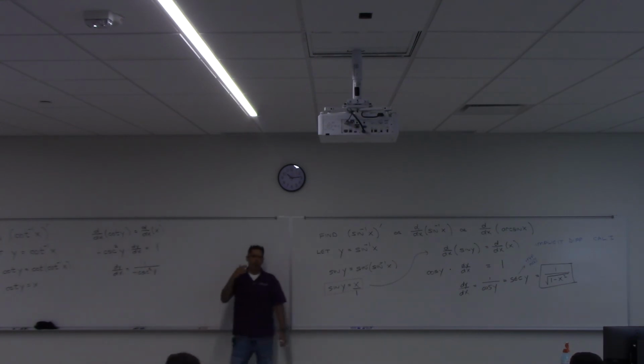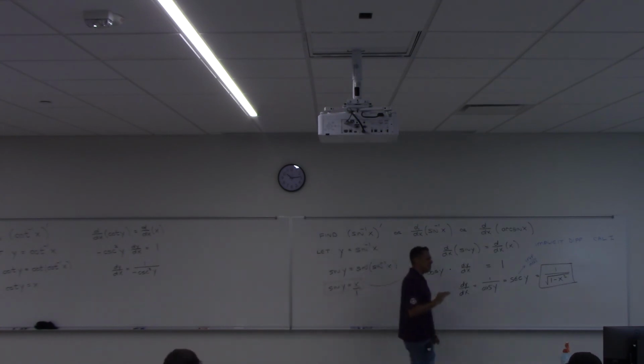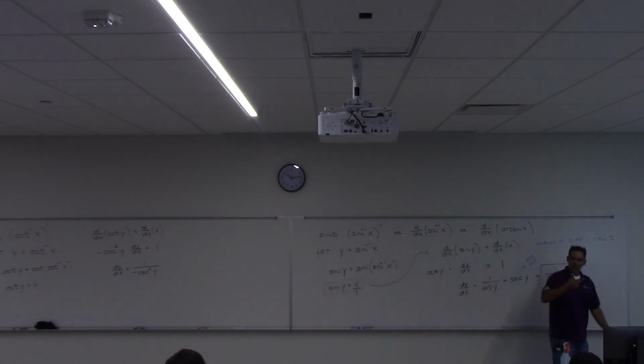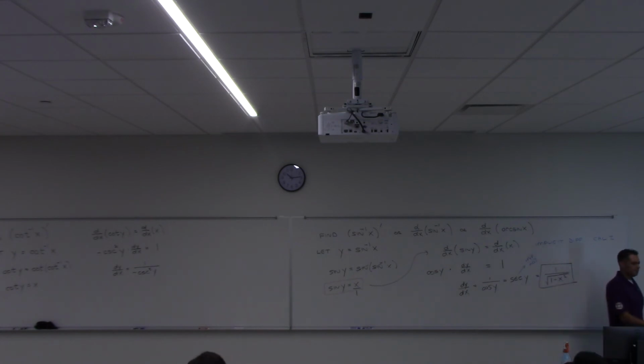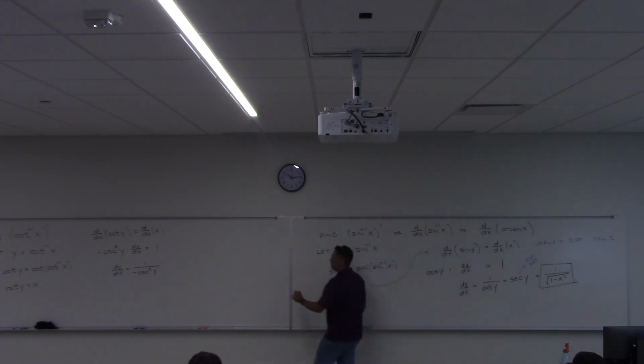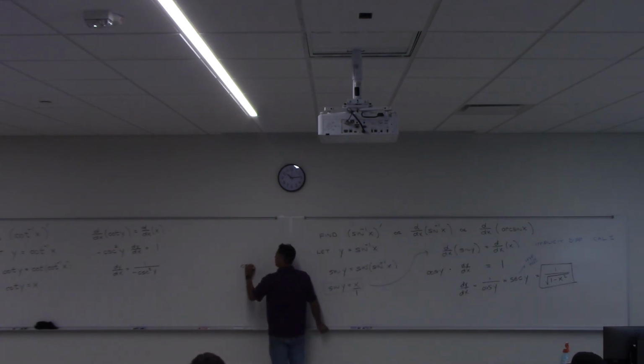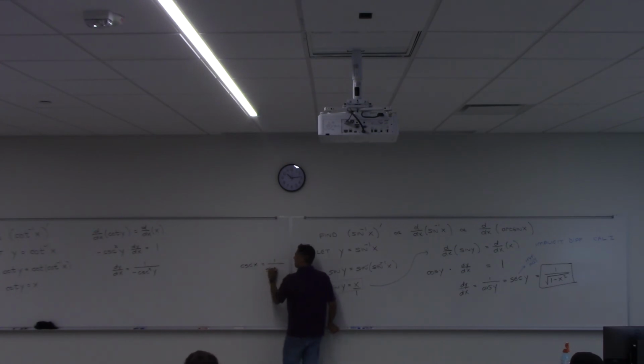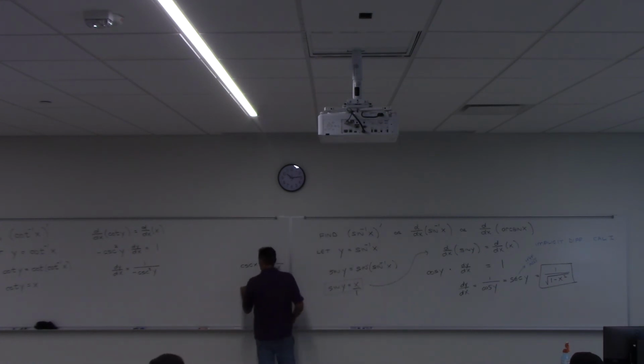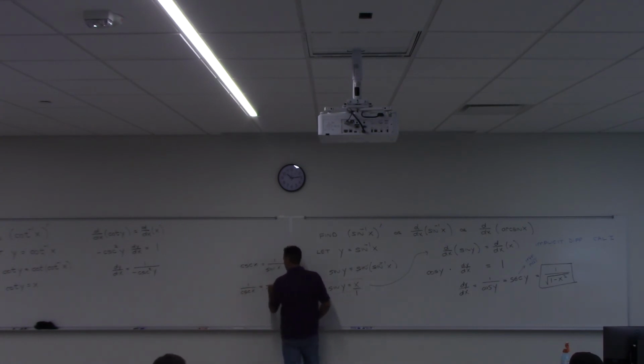But wait a minute. 1 over cosecant is actually just what? What is the definition of cosecant of something? Cosecant of x is 1 over sine x, right? That's what it is. So similarly, 1 over cosecant of x is equal to sine x, isn't it?